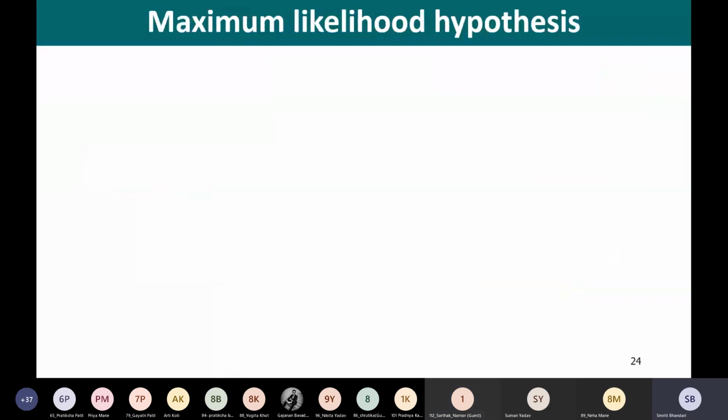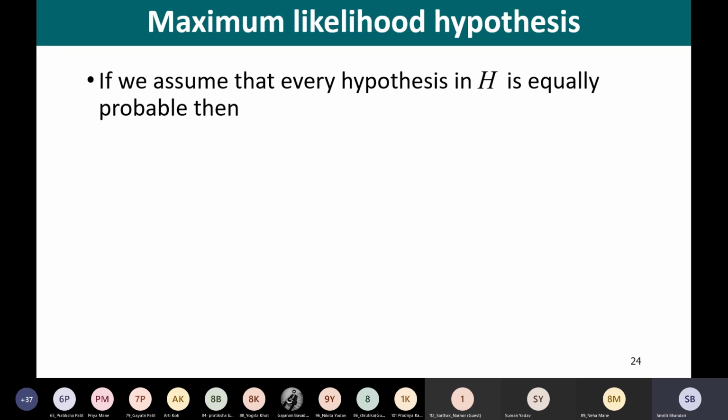Yes, ma'am. Okay. Now let us further see the concept of the maximum likelihood hypothesis. In some cases we assume that every hypothesis in our hypothesis space H is equally probable. So what we are assuming is that every hypothesis in capital H, that is our hypothesis space, is equally probable.